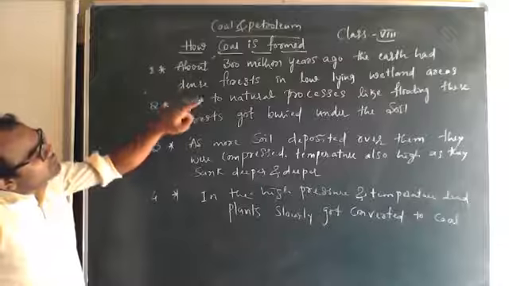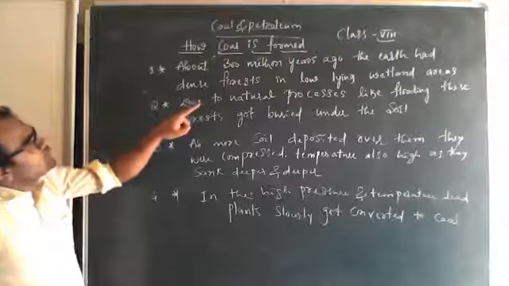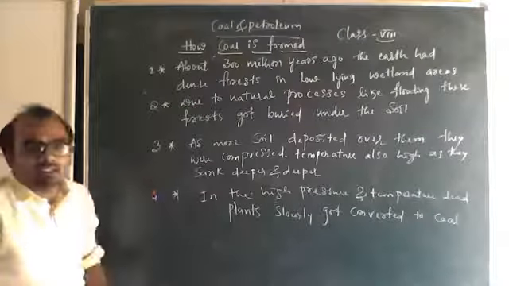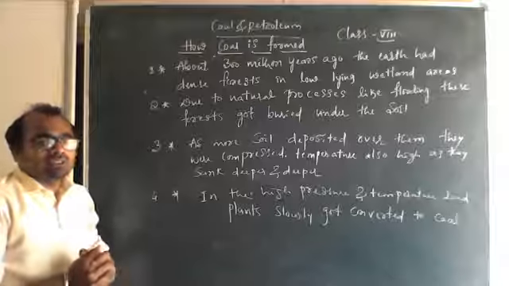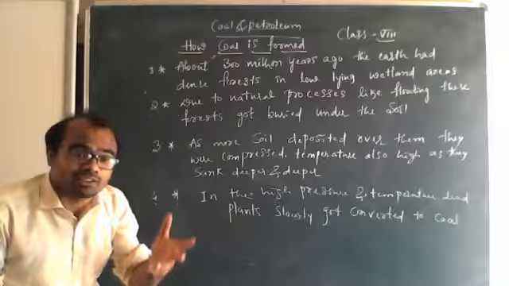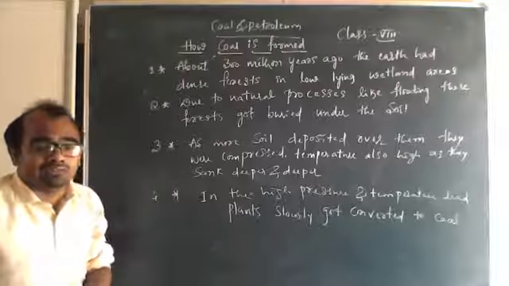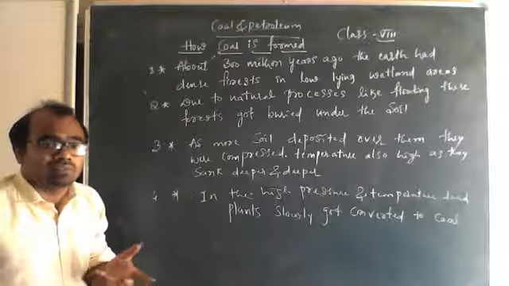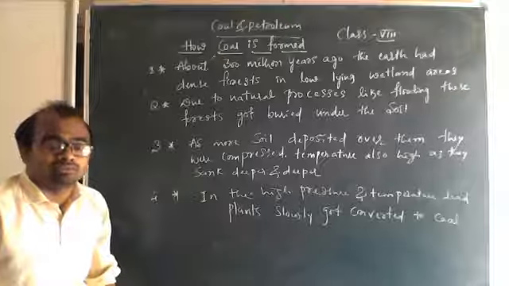About 300 million years ago, the earth had dense forests in low-lying wetland areas. That means before 300 million years. So 1 million is 10 lakh. 300 million is almost 30 crore years.